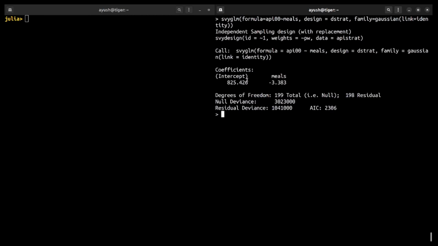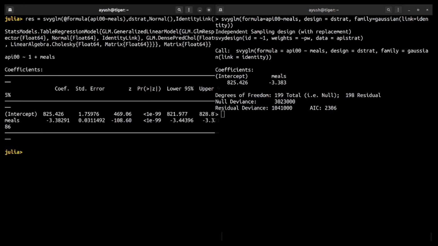Now we'll come to the final function of our current package. We'll use the GLM function to find the relationship between API scores and number of meals. You can see the coefficients are nearly the same, both the intercept and the slope.